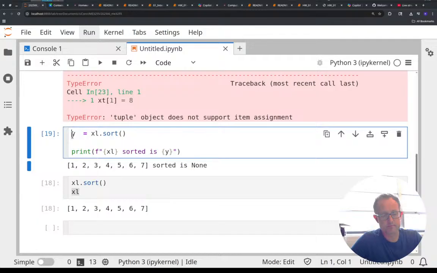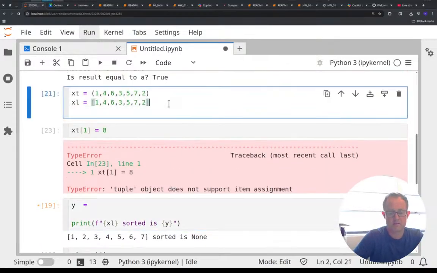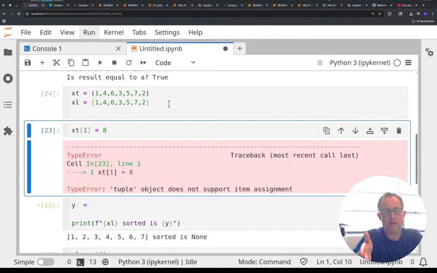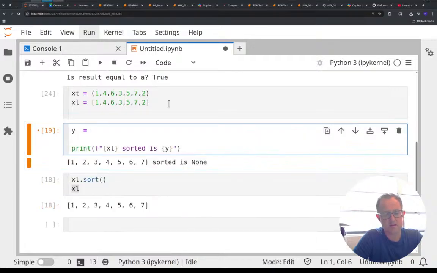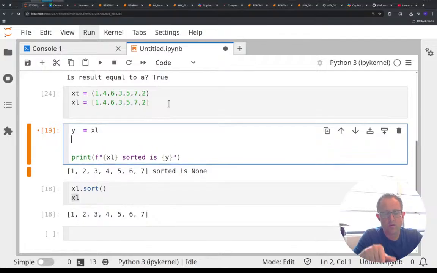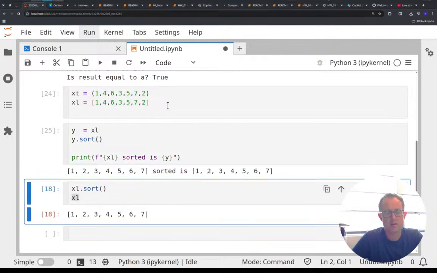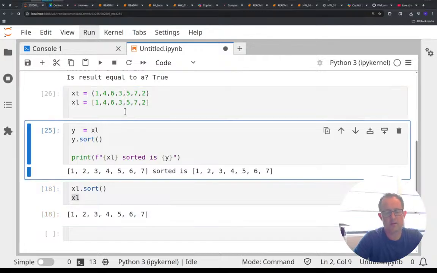Yeah, and I'm trying to think what I could have done. If I want the XL and the XL sorted, let me delete this. I could say y is XL and then y dot sort. So now I have to run this.